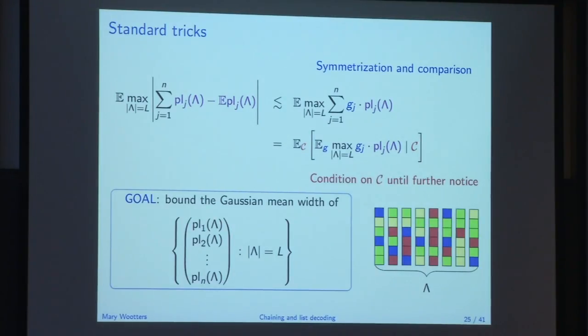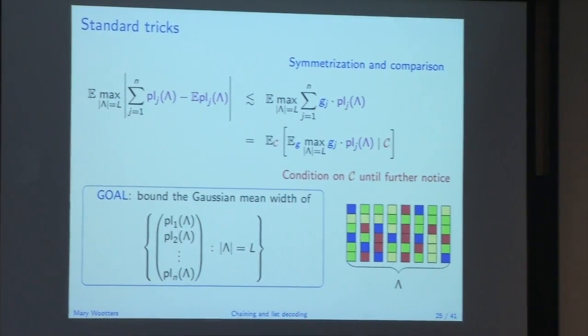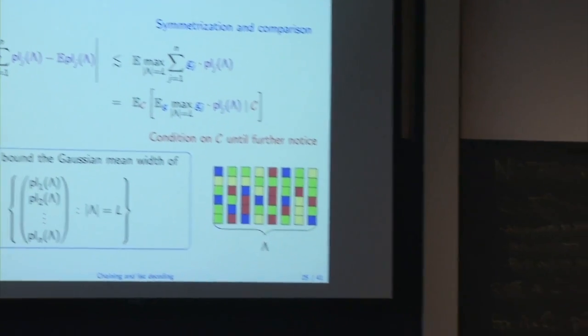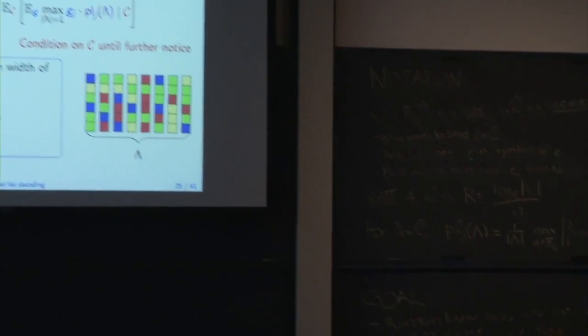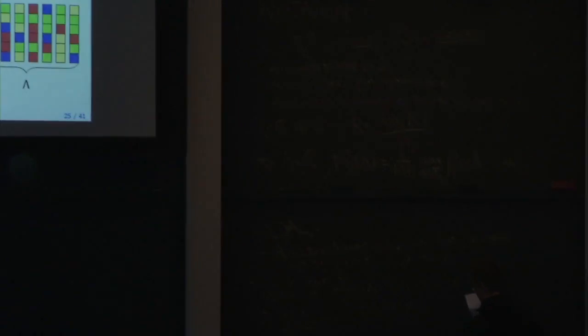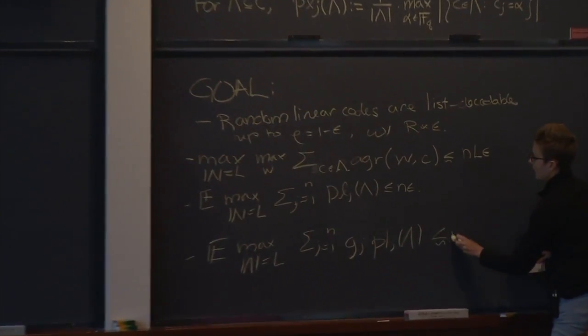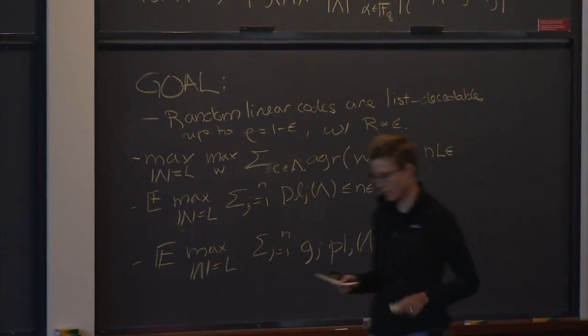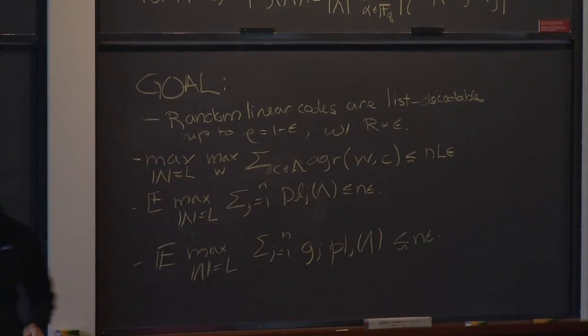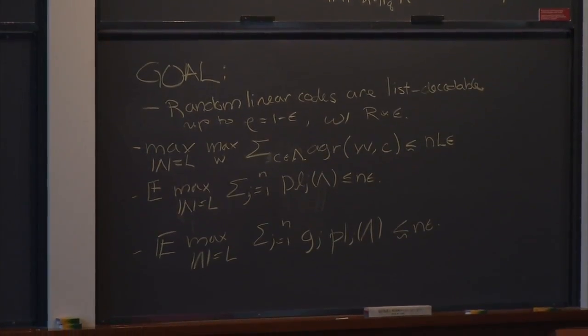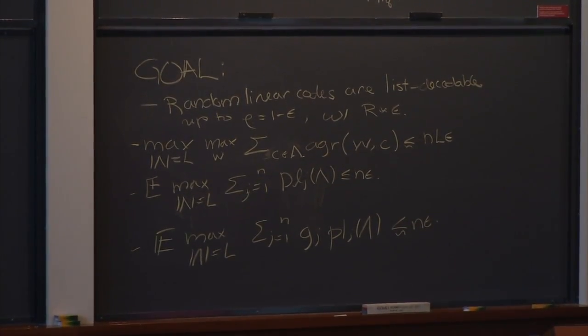All right, this will be our last goal. I can stop updating this. We want to show that the sum over j equals 1 to n of g_j times plurality sub j of lambda turns out we also want this to be something like n times epsilon. So this is our goal. Now we want to bound this mean width, and so we're going to do a chaining argument. Are there any questions at this point?